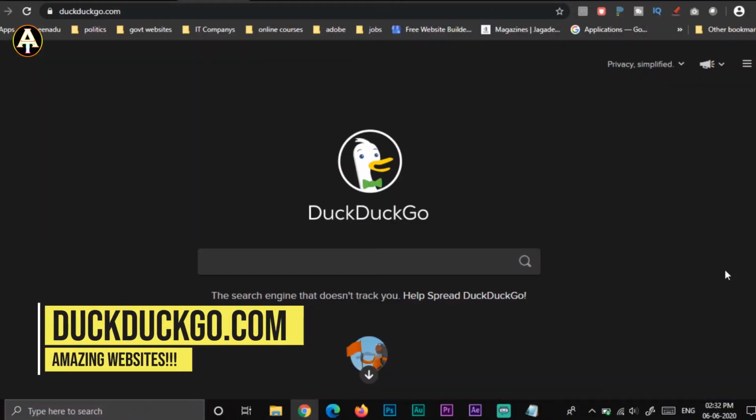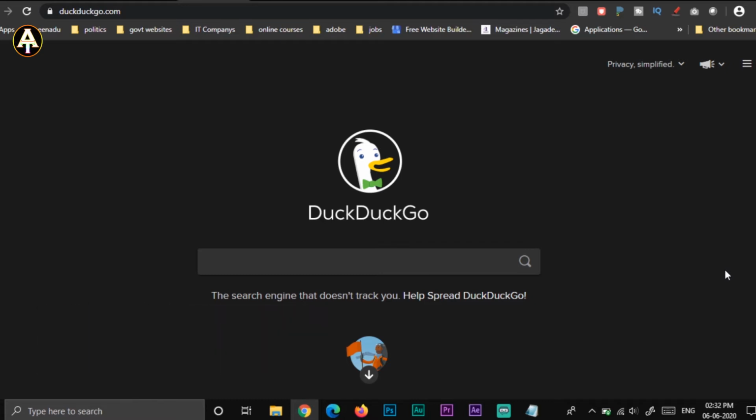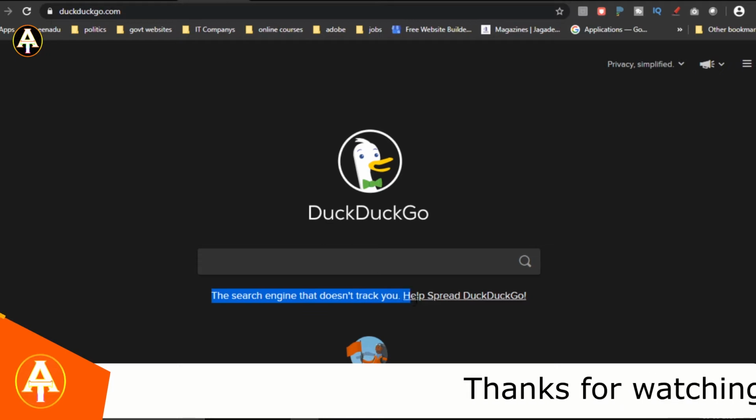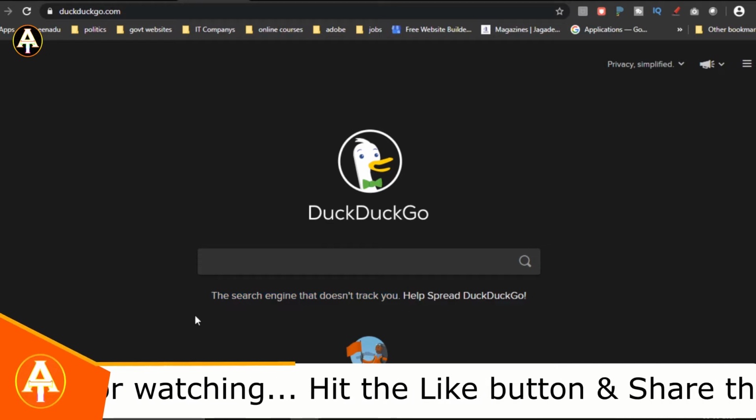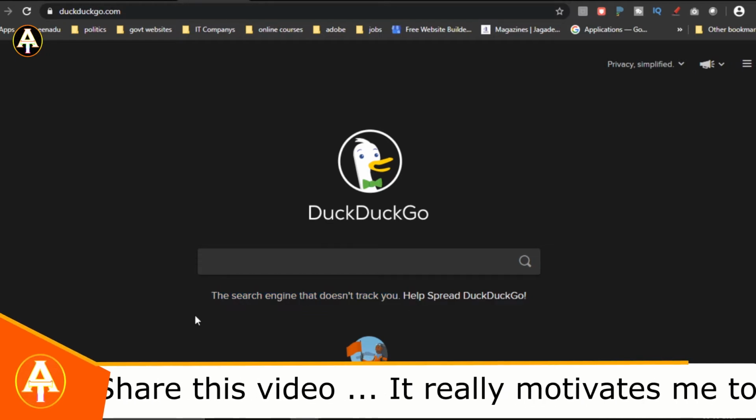And the next website in the list is duckduckgo.com. At any point of time, you might not wish to store the history that you have searched on Chrome or any other browser. Then you can use this duckduckgo.com. You can see here, the search engine that does not track you. This duckduckgo.com search engine will not track your data. You can download the software also.